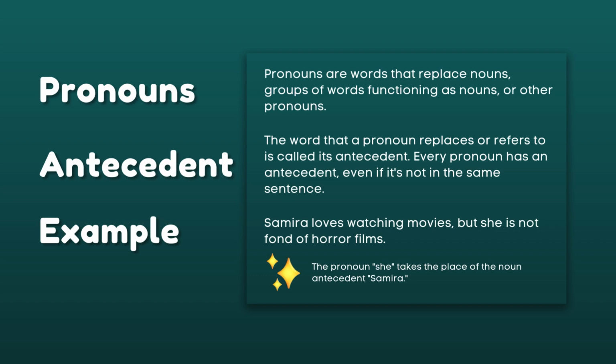For example, we have here: Samira loves watching movies, but she is not fond of films. As you can see, the noun there is Samira, and the pronoun that replaces it is she. The word that a pronoun replaces, I should say, is what we call the antecedent.